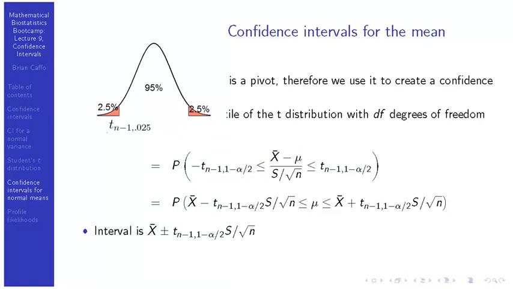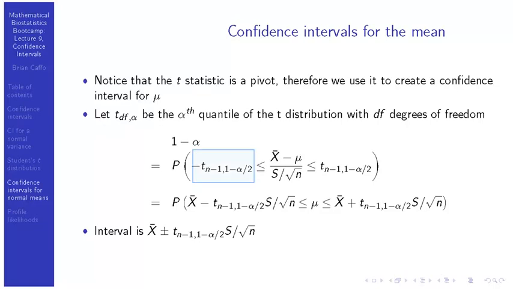Oh, and I should note here, by the way, because the t distribution is symmetric about 0, the alpha over 2 lower quantile is equal to the negative of the 1 minus alpha over 2 upper quantile. So that's why here, instead of writing alpha over 2, I wrote negative t_{n-1, 1-alpha/2}. And you'll see why I do that in a second.